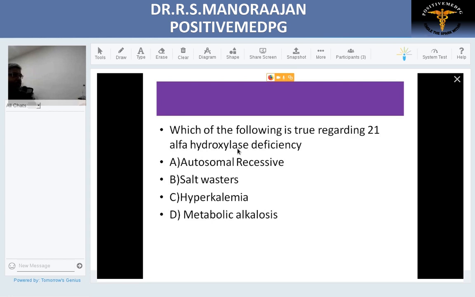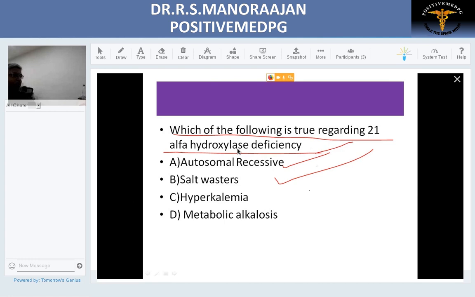The question is, which of the following is true regarding 21-alpha hydroxylase deficiency? It is multiple choice, as a typical PGI question. Autosomal recessive, true. Is it a salt waster? Naturally, because there is no aldosterone, they come under salt wasters. Are they hyperkalemic? True, because with less aldosterone they will lose sodium and retain potassium, so they have hyperkalemia.